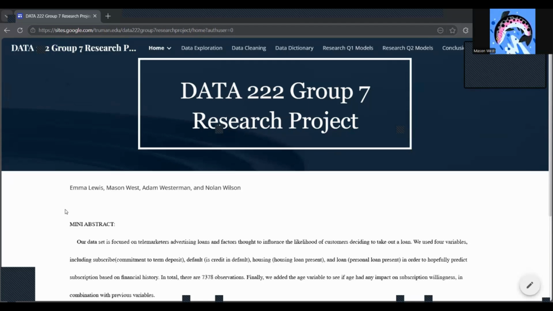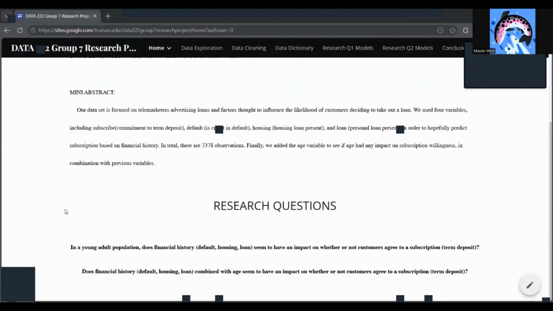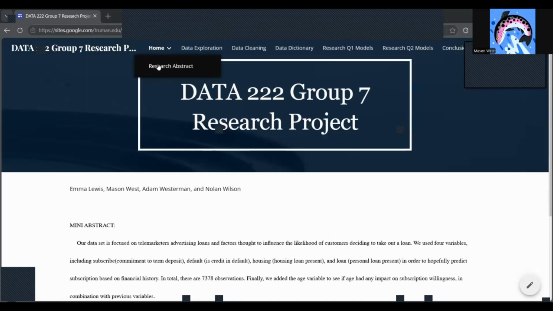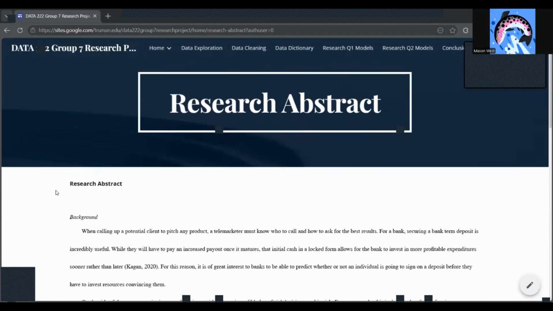So first we did a mini abstract here. We used the telemarketing data set and we mostly focused on financial history factors that could impact subscription. The first one is whether default, housing, and personal loan have an impact on subscription. Then we took those out and added age to see if that had an impact on subscription. You can also see the longer abstracts to get into a bit more detail on results and conclusions.